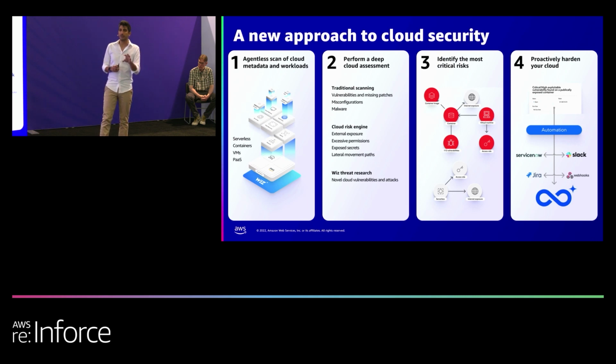Now, using this deployment, we're running a very broad set of assessments. The assessments start with the traditional scanners that we all know about. So a vulnerability scanner, malware scanner, a configuration analysis to identify misconfigurations and non-compliant configurations. But these are the traditional ones. In order to make it really good for cloud, we also need to be able to identify cloud risks. And understanding cloud risks is about understanding external exposure, excessive permissions, lateral movement paths, insecure use of secrets. So we have created an additional set of scanners in order to really understand these types of risks.